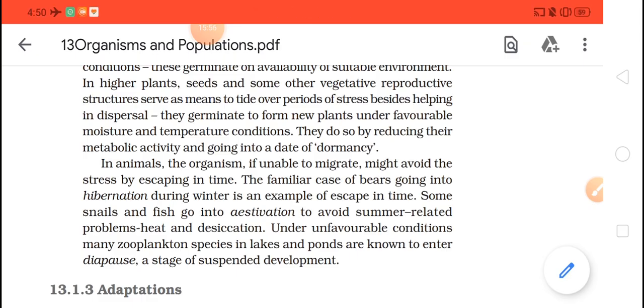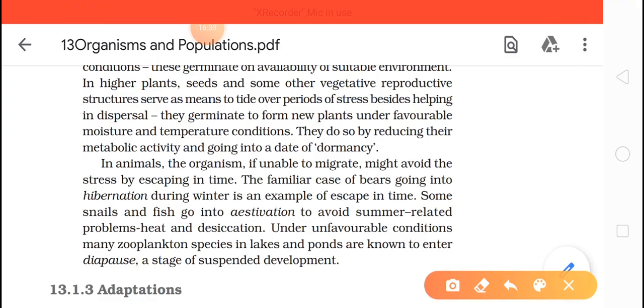In animals, the organisms, if unable to migrate, might avoid the stress by escaping in time. The familiar case of bears going into hibernation during winter is an example of escape in time. Okay, you must be knowing that there are bears, the polar bears, they hibernate for months, where they can be saved from the extreme climatic conditions. So they can escape the time. How can they escape the time? By hibernation. Okay, some snails and fish go into estivation to avoid summer.